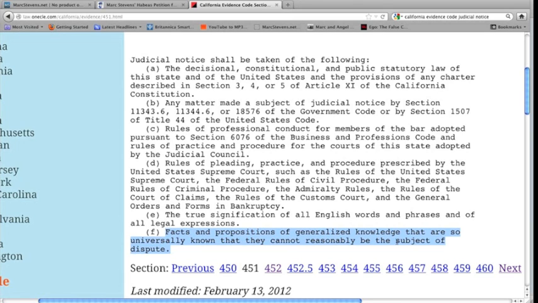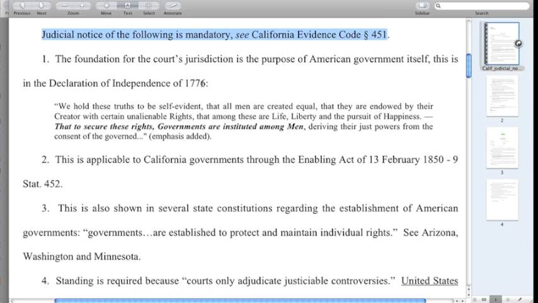But let's go point by point and see exactly what this James Madden was actually denying judicial notice of. The first thing is the foundation of the court's jurisdiction is the purpose of American government. That's in the Declaration of Independence, that to secure these rights, governments are instituted among men. He's refusing to take judicial notice that this is true and that the purpose of the American government is to protect rights. He's denying this.